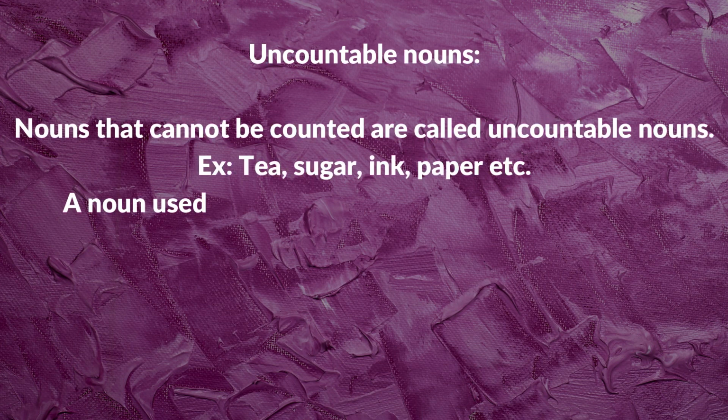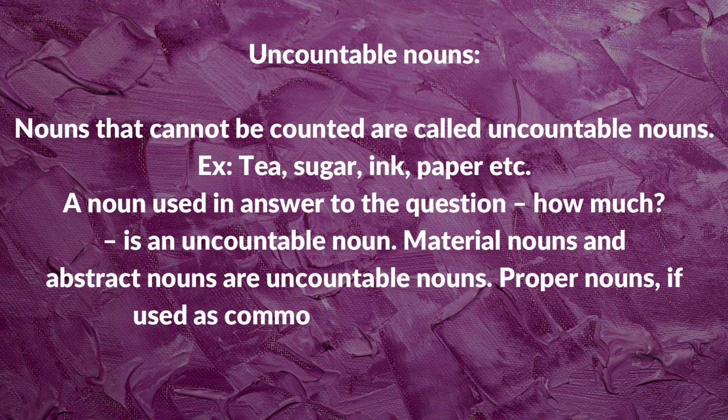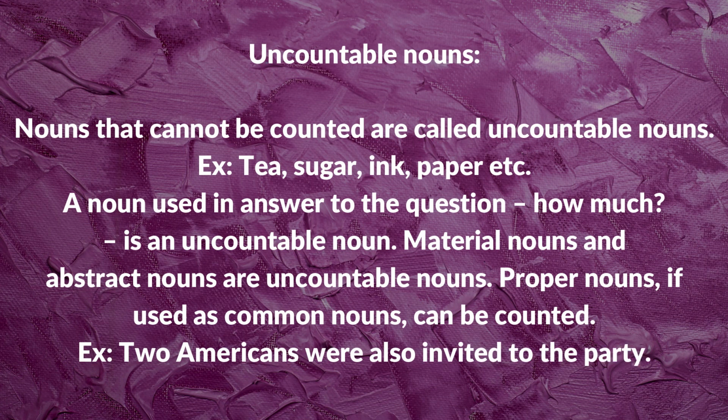The next type is uncountable nouns. Nouns that cannot be counted are called uncountable nouns. Like for example, tea, sugar, ink, milk, paper. We don't say one sugar, two sugars, etc. A noun used in answer to the question how much is an uncountable noun. Material nouns and abstract nouns are uncountable nouns. Proper nouns, if used as common nouns, can be counted. For example, 2 Americans were also invited to the party.